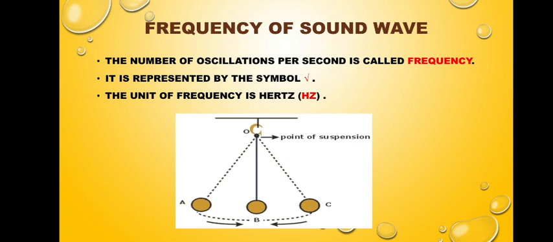Most of the time we have taken the pendulum as one best example of an oscillating object, but sound waves are also producing oscillations. The unit of frequency is hertz, represented as Hz. Clear?